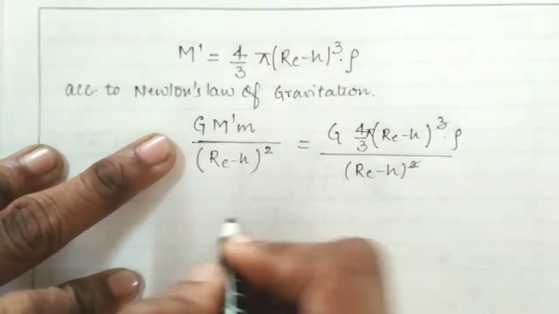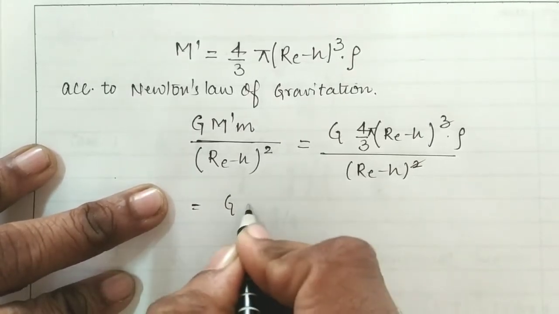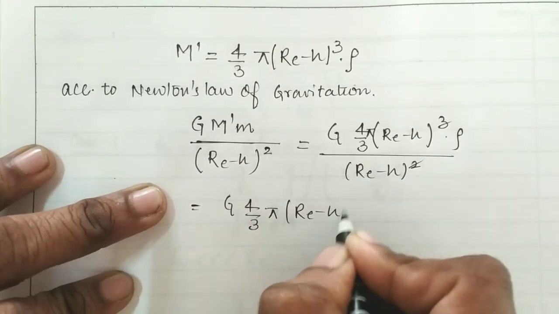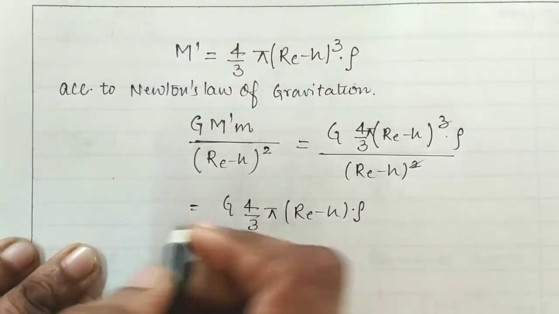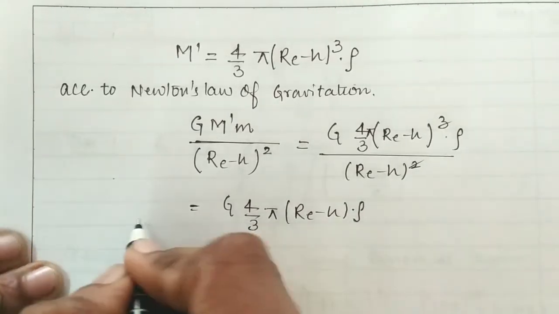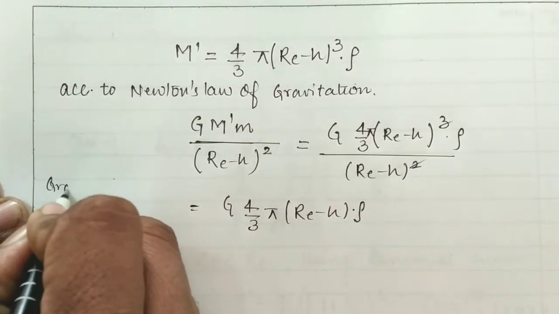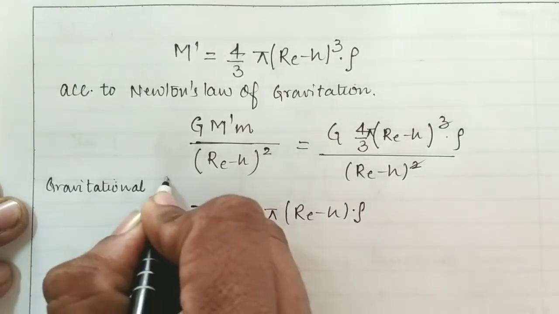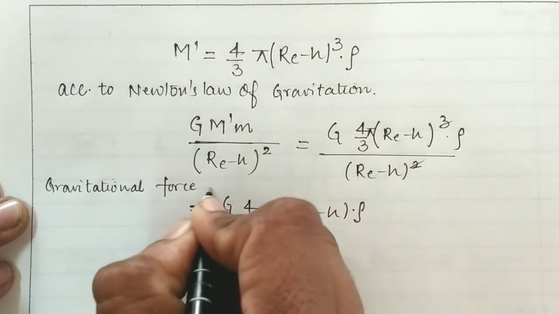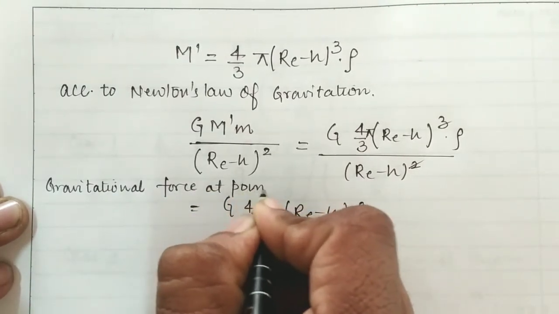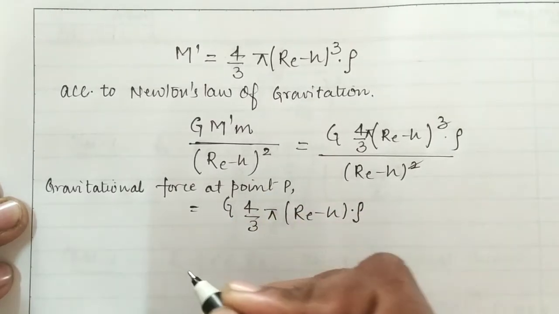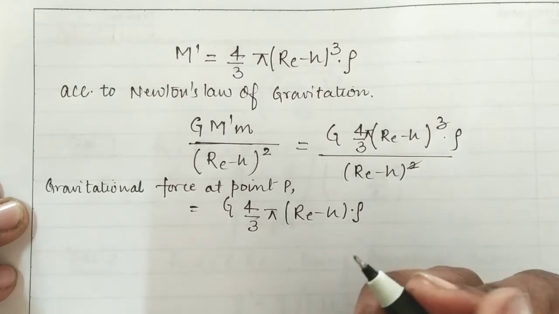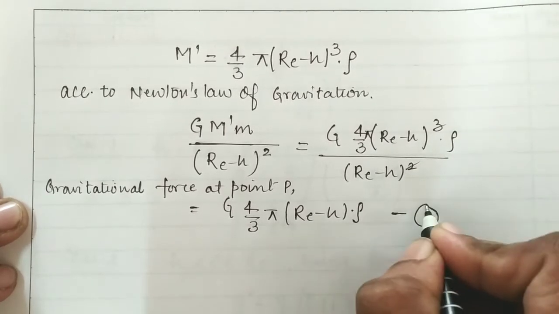So one power will be reduced, and we get G times 4/3 π (Re − h) into ρ as the obtained gravitational force at point P. Students, we know that the force must be equal to the weight of the body. Let us suppose this is equation number 1.